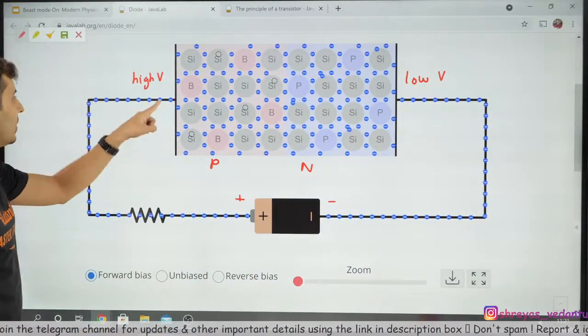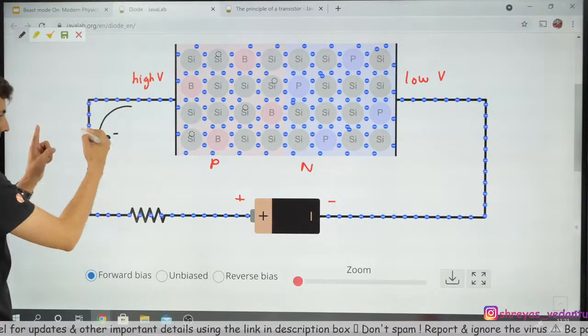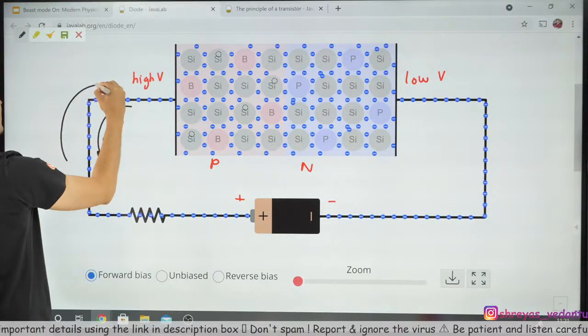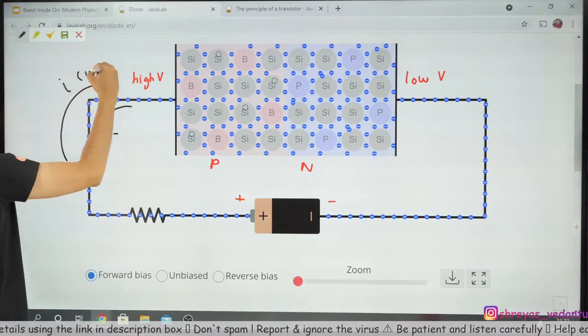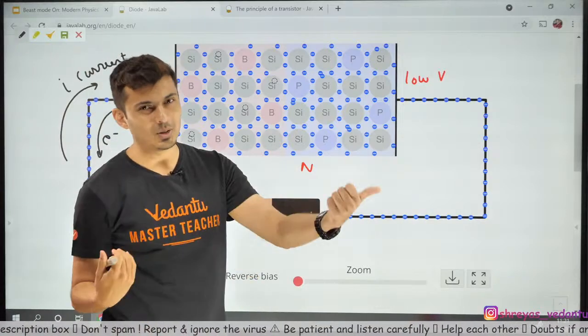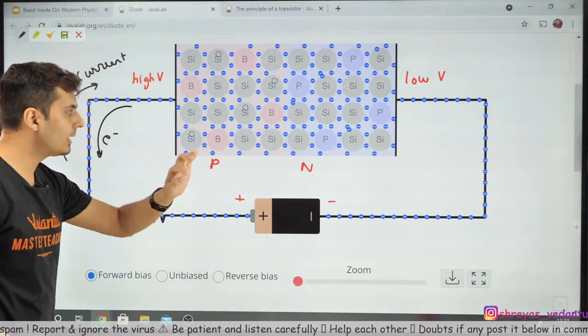You are seeing the electrons moving like this. If electrons are moving anti-clockwise, obviously the current is moving clockwise because current's direction is opposite to the flow of electrons. Everybody can think about it. I will simulate it, don't worry.